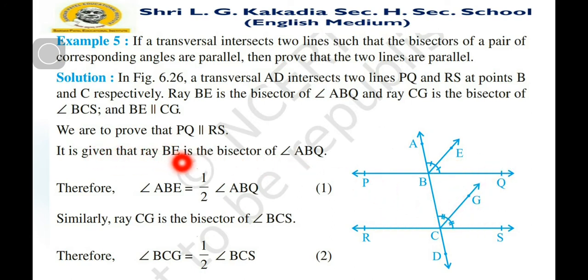It is given that ray BE is the bisector of angle ABQ. Therefore, angle ABE is half of angle ABQ. Similarly, ray CG is the bisector of angle BCS. So, angle BCG is equal to half of angle BCS.